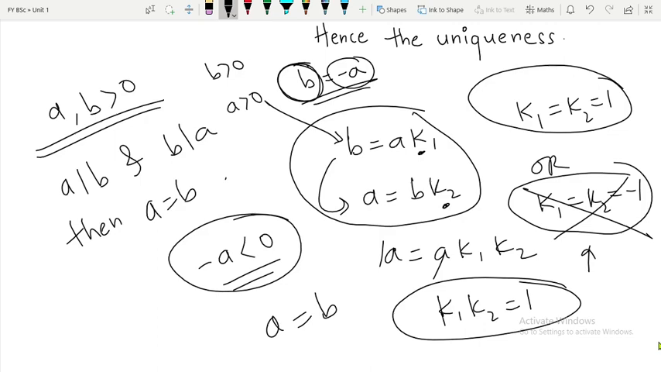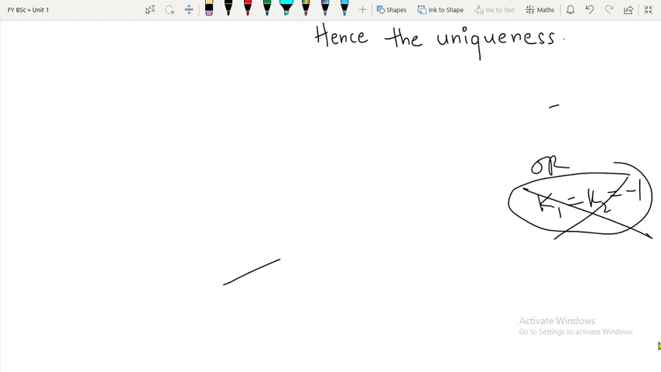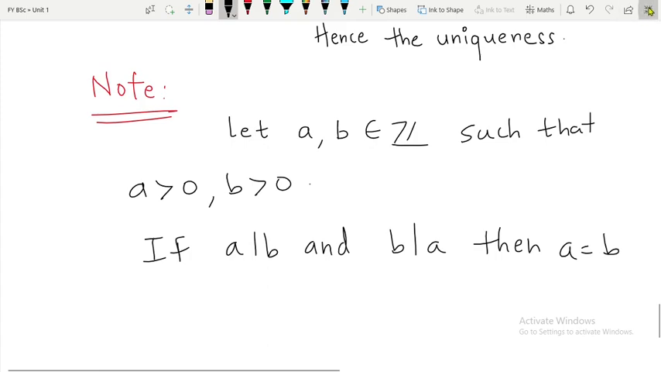So this is an important result. If A and B are greater than 0 and A is dividing B and B is dividing A, then you can say that A is equal to what? B. So if you want, I will write a note over here. So we'll stop here. Thank you.